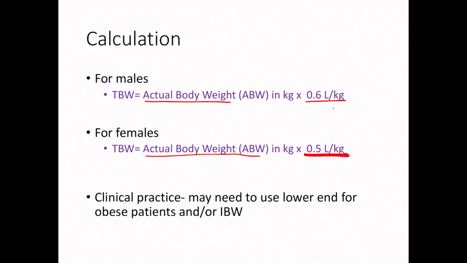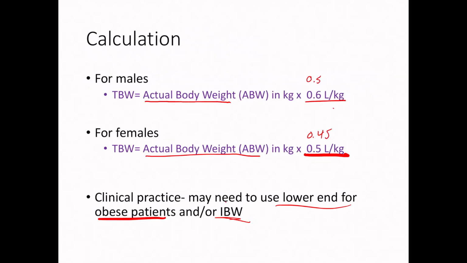However, many other people in clinical practice will use the lower end of these spectrums, because remember this was supposed to be 0.5 to 0.6 or 0.45 to 0.5. So they may use the lower end of these in obese patients or even use ideal body weight in order to overcome the lower percentages overall. So that's just something to keep in mind.